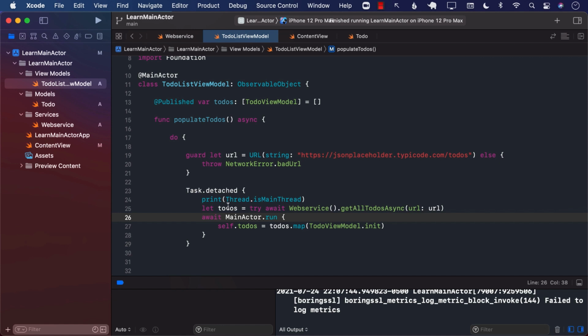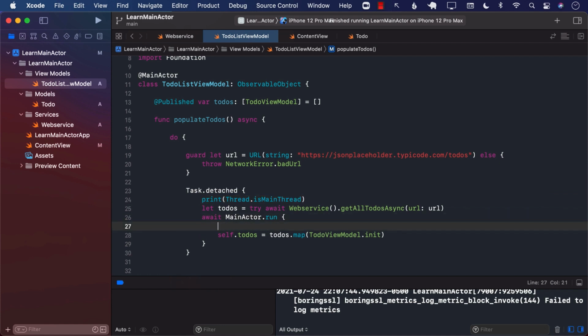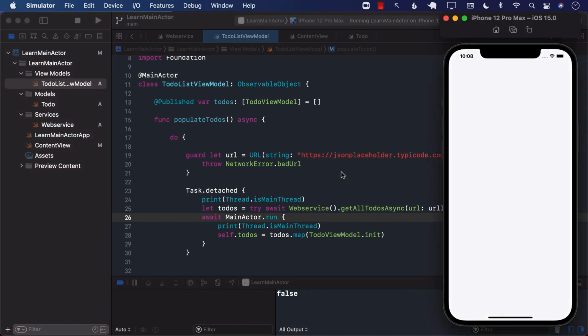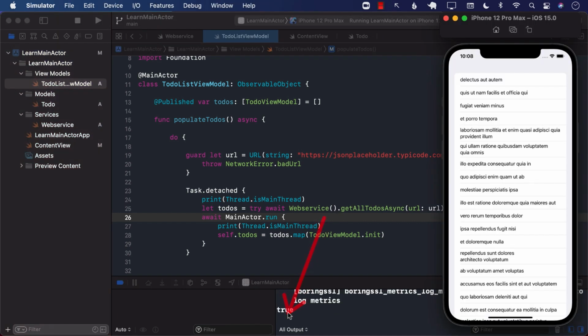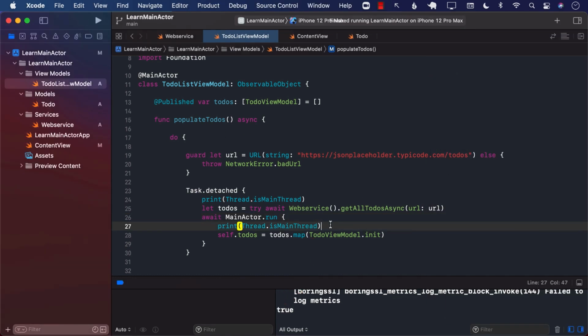In your actual application, I don't really think that you will be using Task.detached. This is just to show you that if you were performing a call on the background thread, or not on the main thread, then the context that is set for that particular async function is not the main thread, it's the background thread. If you go inside the closure, which is MainActor.run, and try to print out whether this is on the main thread, then you will eventually get that yes, it is the main thread that we're running on. And that is why it never really complains.